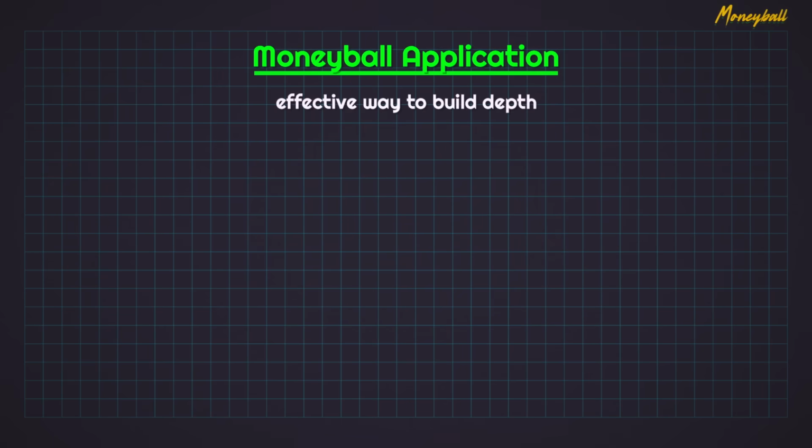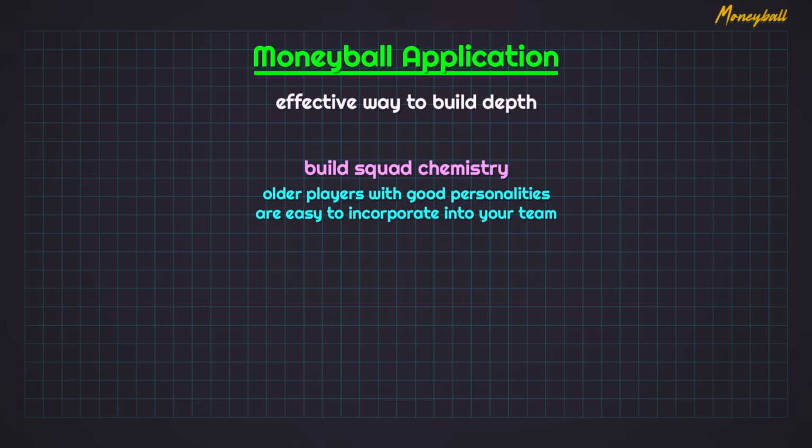First, it's an effective way to build depth in your squad, especially if you can narrow down the specific skill sets your players need. Second, it's a good way to build up your squad chemistry. Older players with good personalities are easy to incorporate into your team. And finally, the small transfer fee means you don't have a large financial commitment to the player. Most older players can be signed for 1 or 2 year contracts and won't demand a high wage.